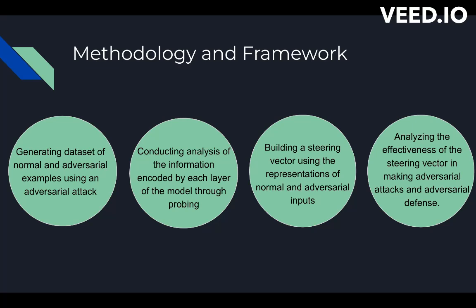Once we have these inputs, we conduct an analysis of the information encoded by each layer of the model we're thinking of using, through probing each layer of that model and running logistic regression on the representations of the inputs to see how many it's able to classify as adversarial and how many as benign. Now, we use these inputs to build a steering vector that uses these representations from the most informed layer within the model, and we analyze the effectiveness of this steering vector in making an adversarial defense mechanism.